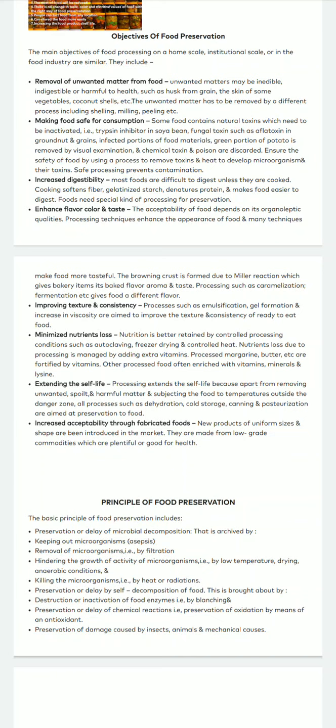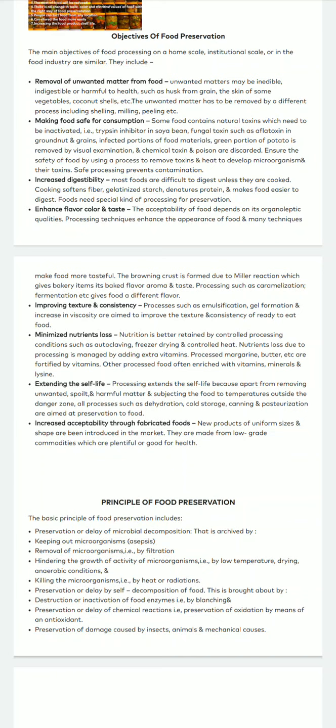Now this removing of the microorganism is usually done by filtration, that is passing the food item through a fine mesh so that whatever microorganism is there, it will stick to the mesh, and whatever clear solution is there, it will pass through the mesh. Now this filtration is usually done for the liquid food products. Then hindering the growth or activity of the microorganisms. When we say hindering, it means stopping the growth of the microorganism.